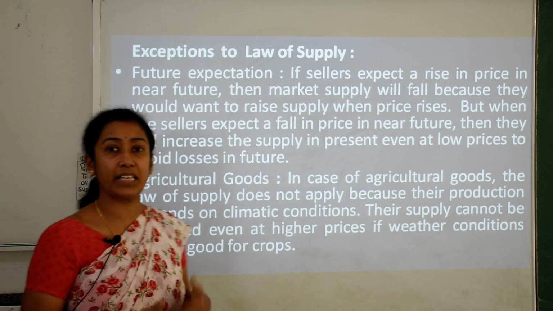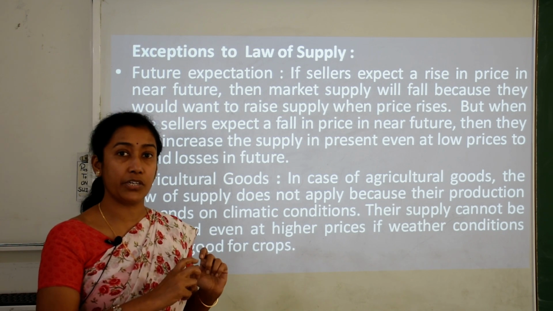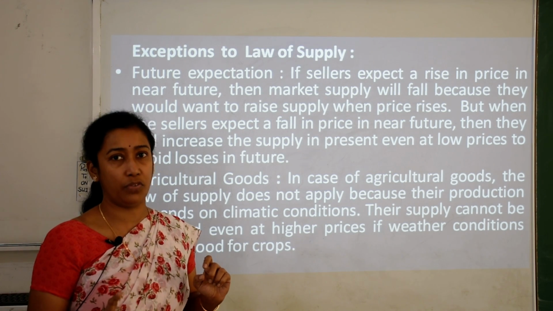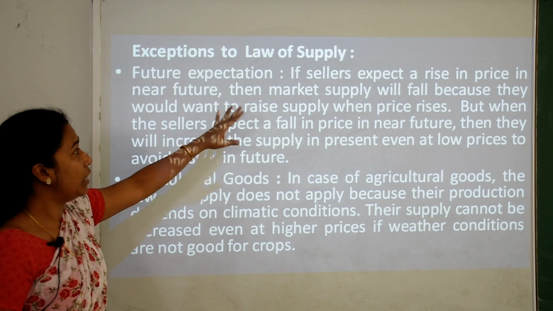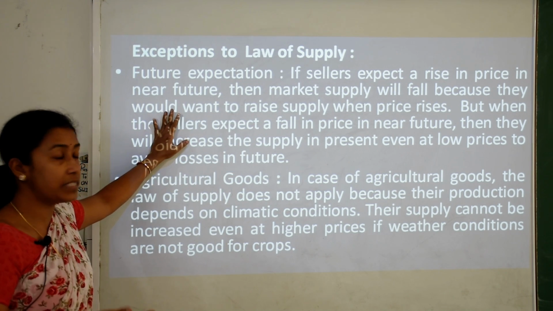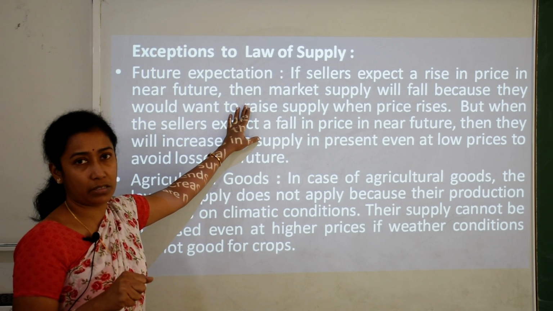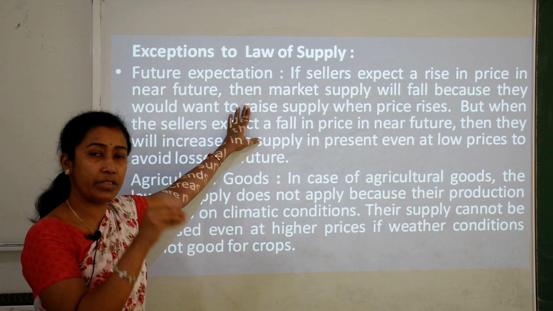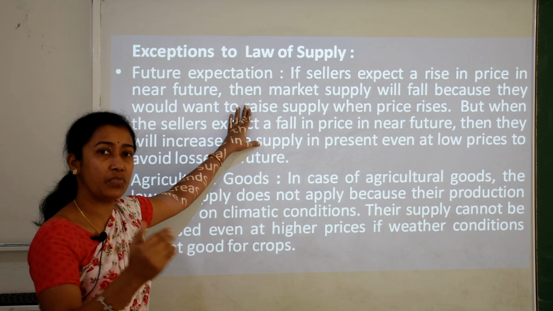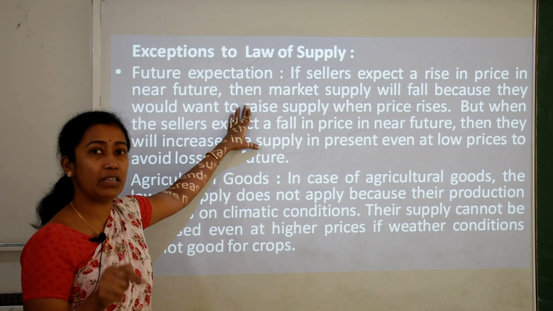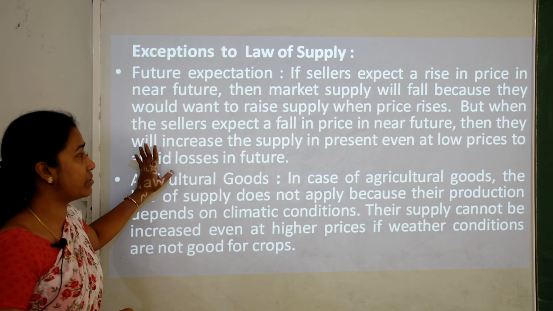Now there are certain exceptions to the law of supply. Exceptions means these points or conditions do not apply to the law of supply. Okay. Future expectations regarding price. If sellers expect that there will be a rise in price in the near future, then they will reduce the market supply. They will keep all the goods in their godowns or in stock only, and they will wait for the time when prices will increase, because then they will get more and more profit, because they would want to raise supply when price rises.